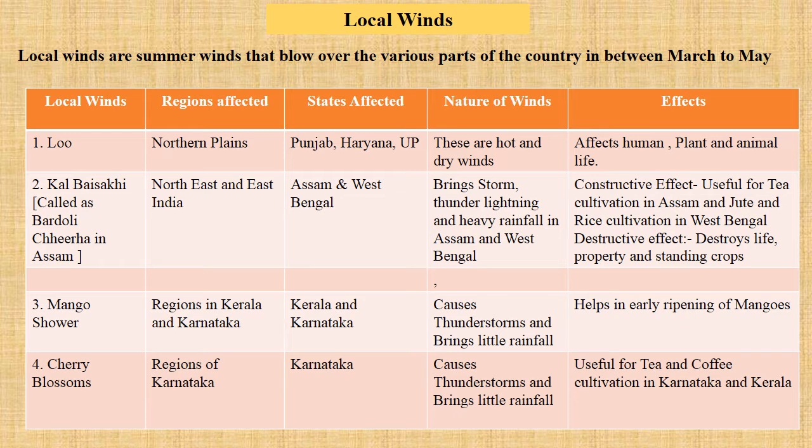Now let's go to cherry blossom. Cherry blossom again blows in Karnataka. It causes little thunder. It does bring rain, but it is less rain, little rain. And this rain is useful for tea and coffee cultivation in Karnataka and Kerala. Especially in Karnataka, the coffee cultivation gets benefited from these local winds called cherry blossom as they bring little rain. So this was all about the local winds that blow in India in the summer season: Loo, Kal Baisakhi, mango shower and cherry blossom. Let's go to the next slide.